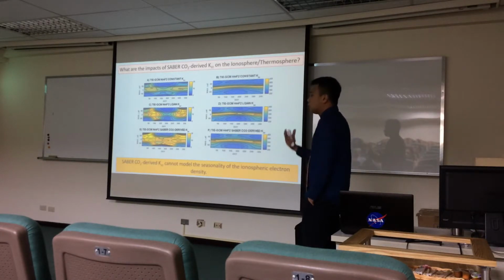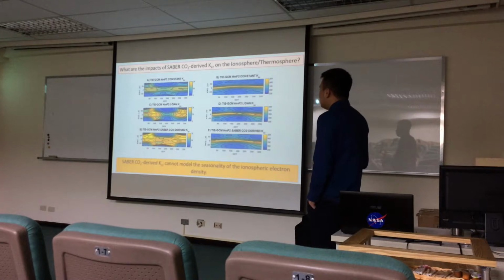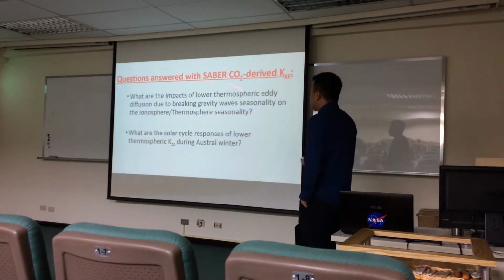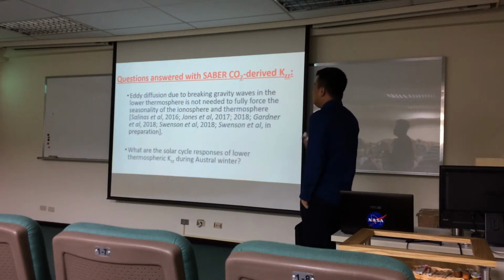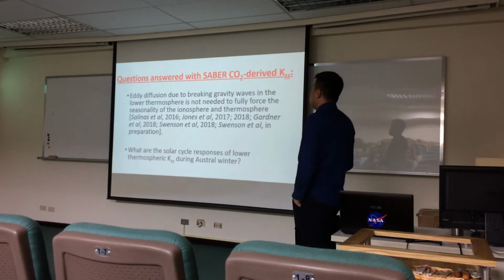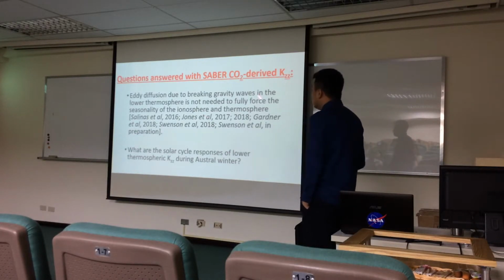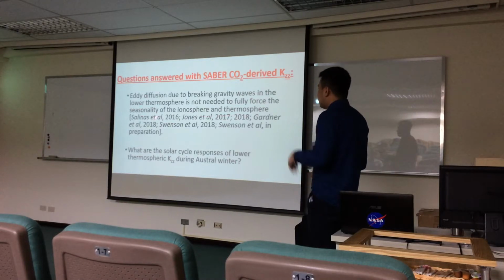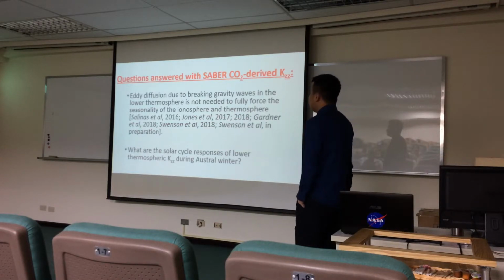Since we showed that our coefficients may be attributed to breaking gravity waves, we can now answer the first question: eddy diffusion due to breaking gravity waves in the lower thermosphere is not needed to fully force the seasonality of the ionosphere and thermosphere. This is the main conclusion of our 2016 paper, and we were very pleased to find that succeeding papers all supported our conclusions.